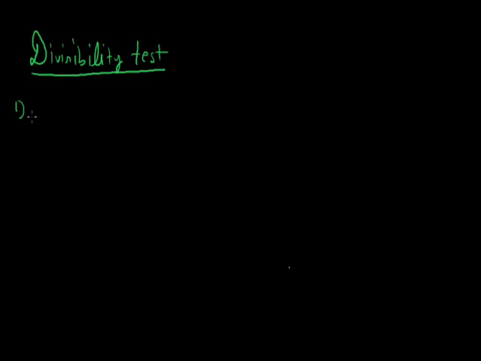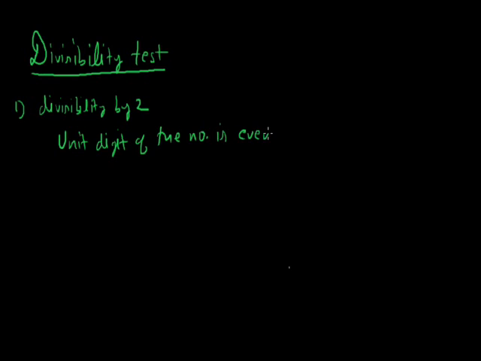First we talk about how we can check whether the given number is divisible by 2. Divisibility by 2: if the number has an even unit digit, then it is always divisible by 2. If the unit digit of the number is even, then the number is divisible by 2.